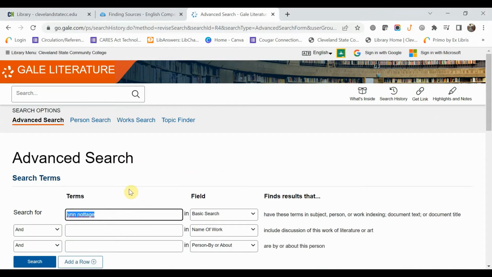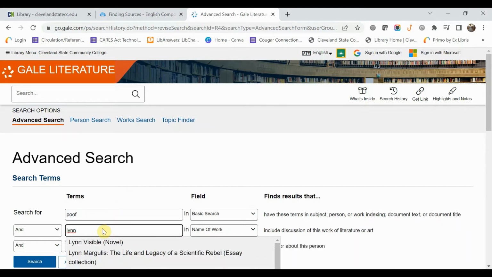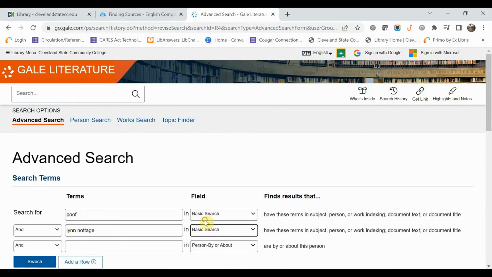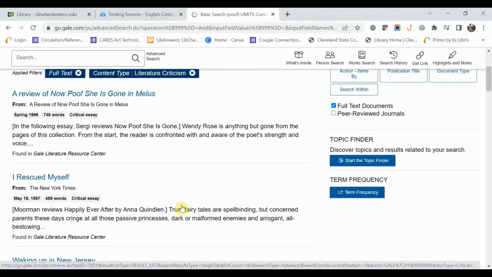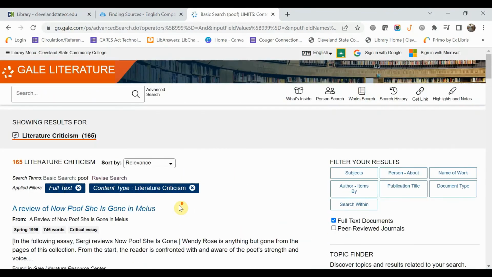So what we're going to do, when you're starting your search, put the title in here first, see what comes up. If you get a lot of results like we did, once you've put the title in here, then you would put the author's name, and make sure to change that to basic search. And then you would search and see, and unfortunately we tried that and it took out all of the results. So what you can do then is go back to your search, take this out, and go back to just the Poof and try to page through these results and see if anything is actually about that item, about the play, but that it just doesn't have the author's name attached to it.